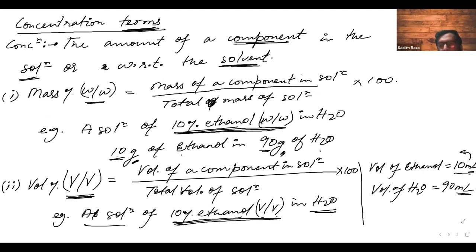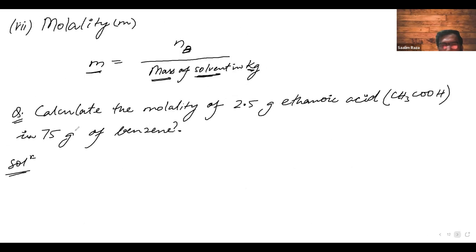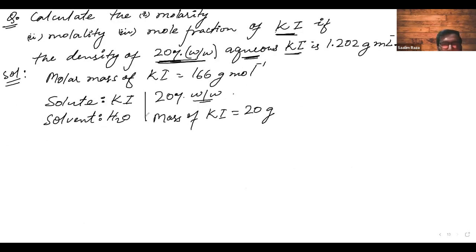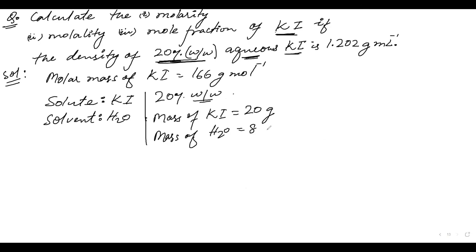Grams. So here also, if it is given 20% of KI, what will we say? 20 grams. Now tell me, what will be the mass of H2O? 80. Yes, very right. 80 grams.